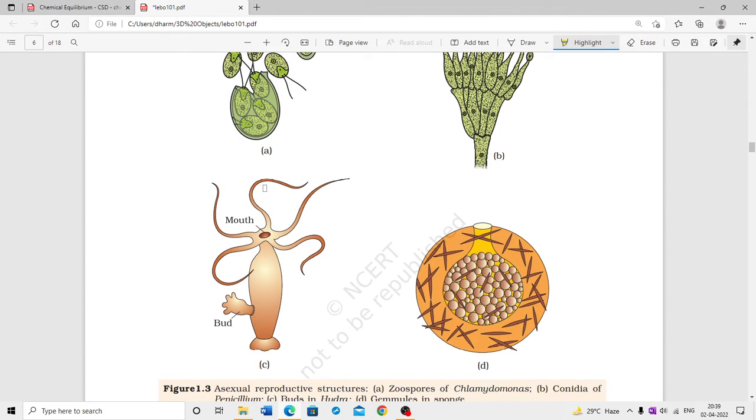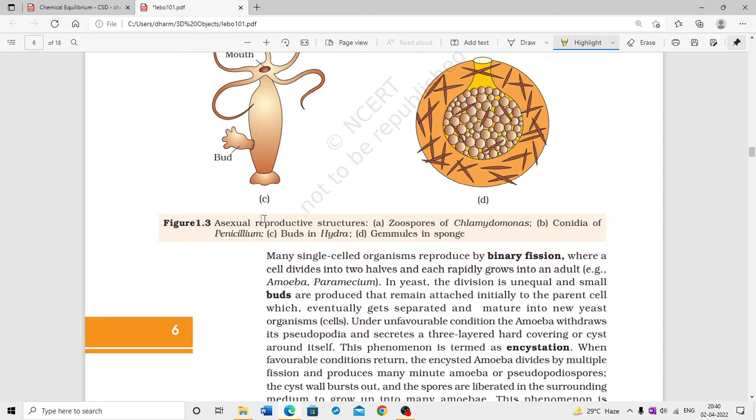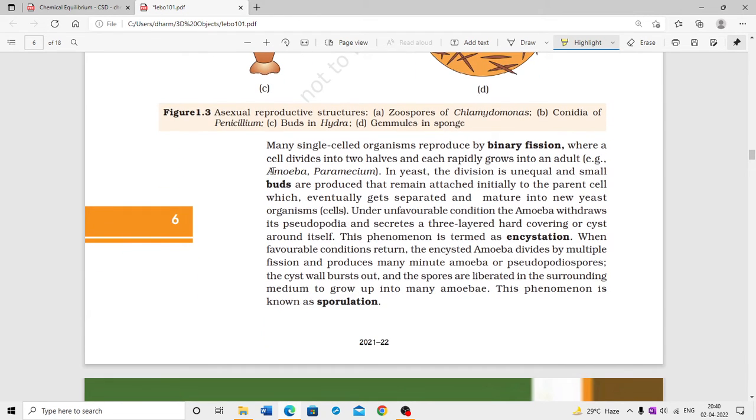This is zoospore of Chlamydomonas. This is conidia of Penicillium, buds of Hydra, and gemmules in sponges. Many single-cell organisms reproduce by binary fission, where a cell divides into two halves and each rapidly grows into an adult. Example of binary fission is amoeba and paramecium. In yeast, the division is unequal.